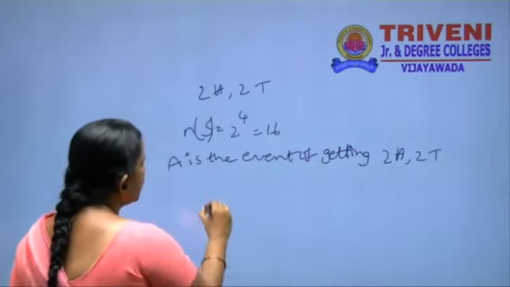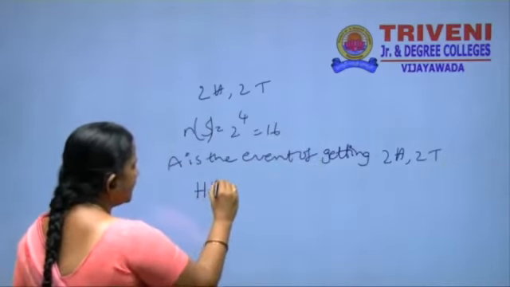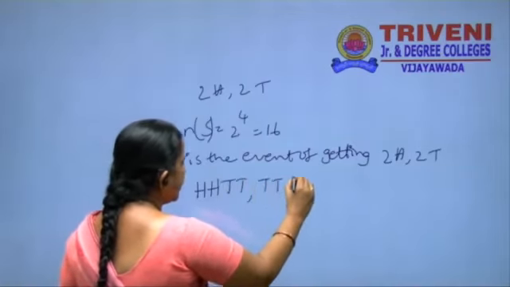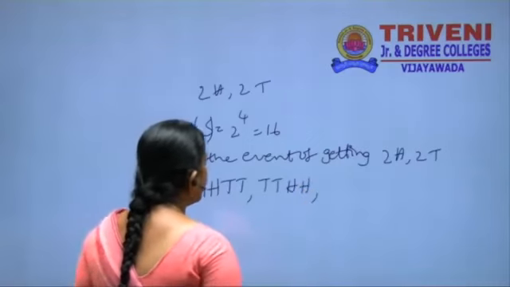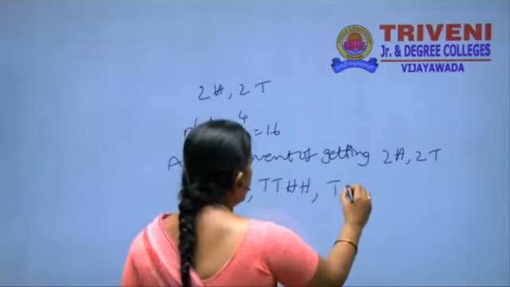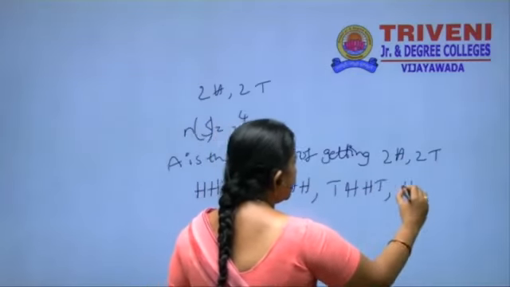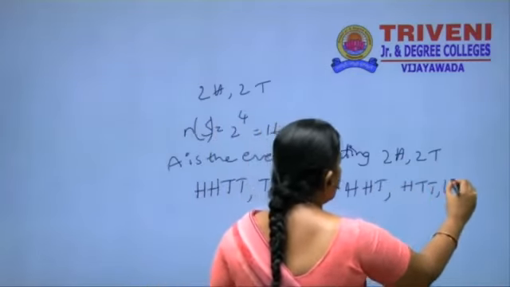That is 2 heads and 2 tails here, head, head, tail, tail, and again tail, tail, head, head, and again tail, head, head, tail, and then head, tail, tail, head, and again